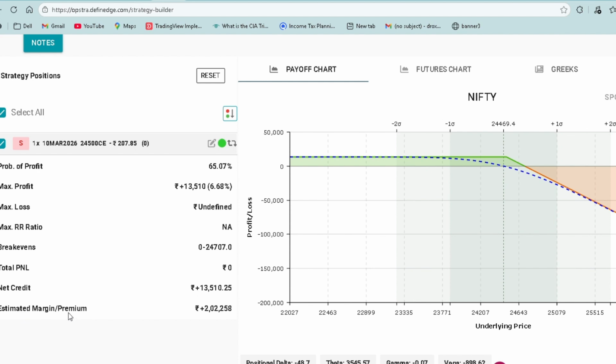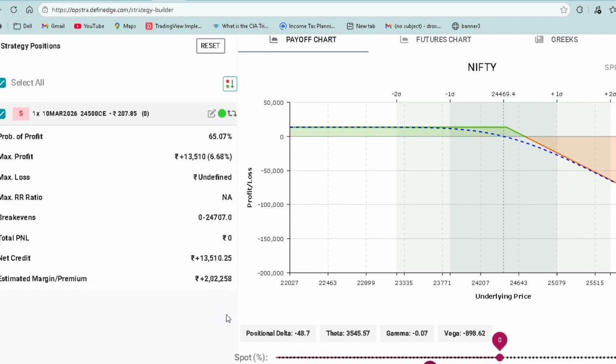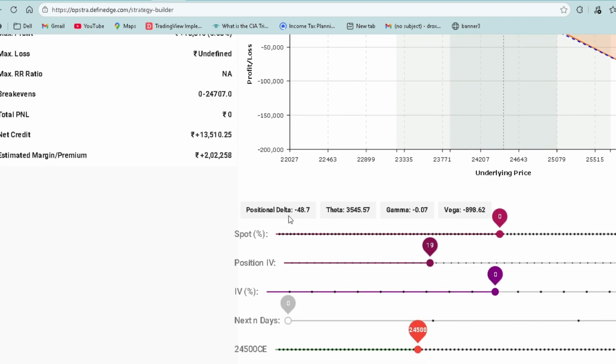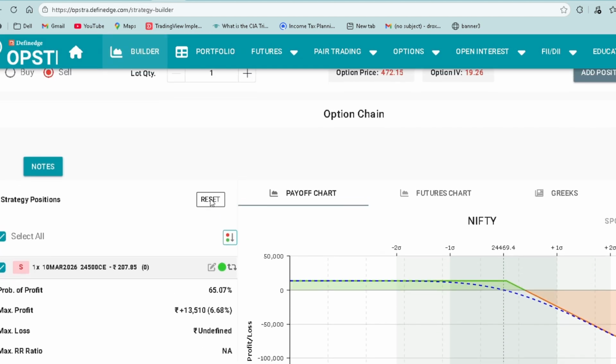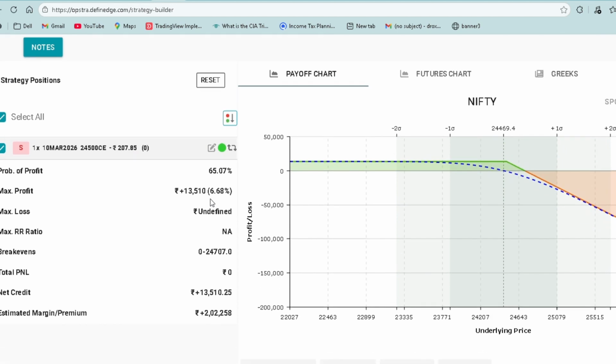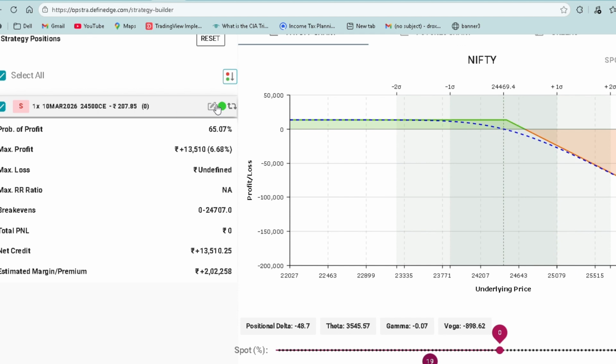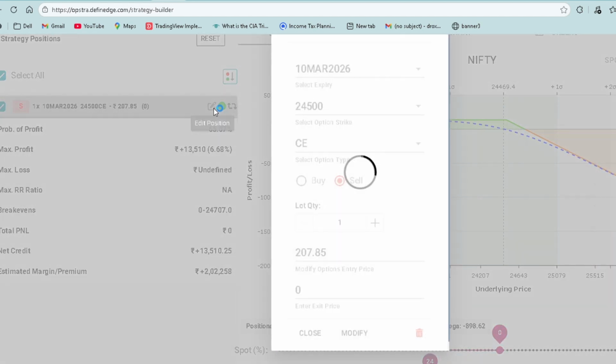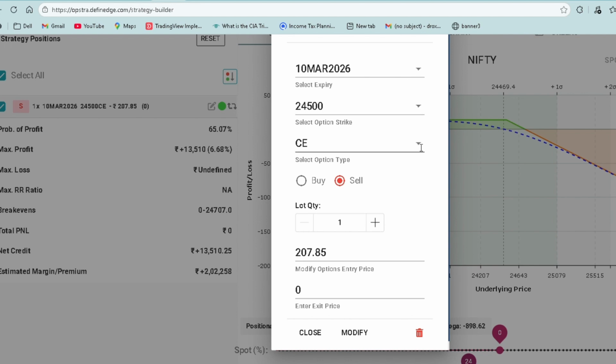Estimated margin premium I use is 2,0258. Positional delta is negative 48.7. Theta is 3,545.7, and gamma is negative 0.07. Vega is negative 898.62. So this is call side option selling. Let me change this to the put side.